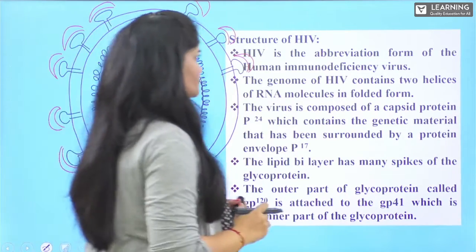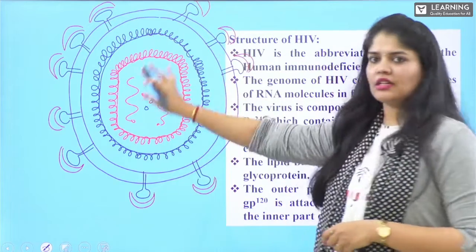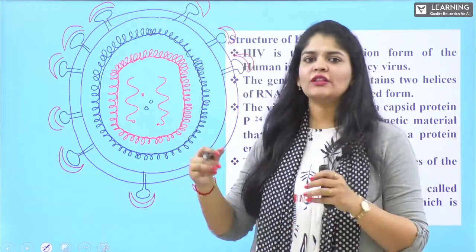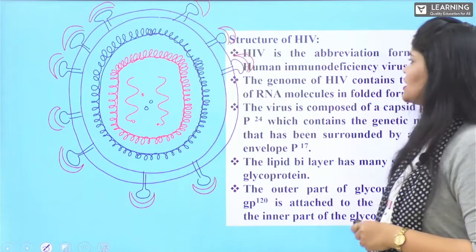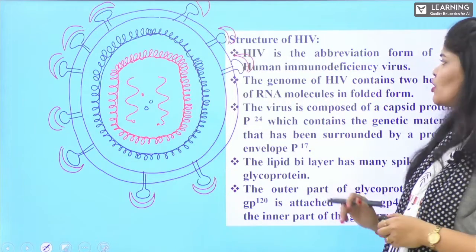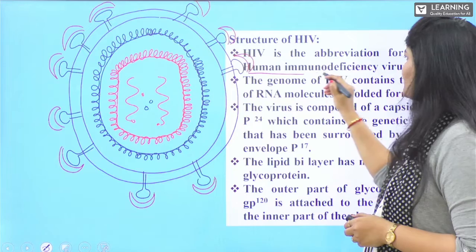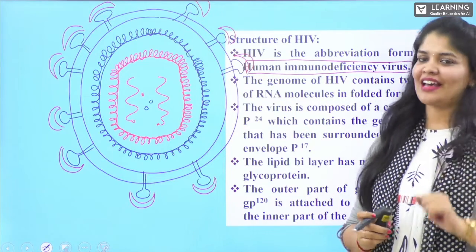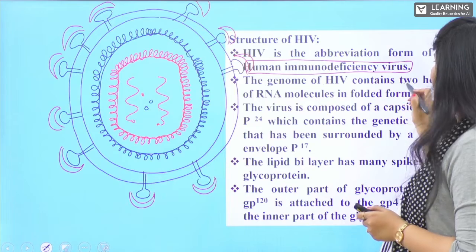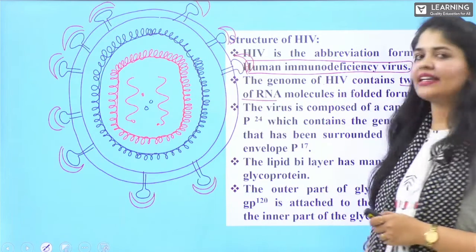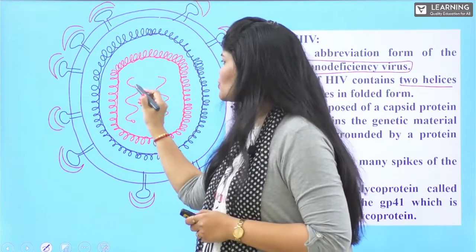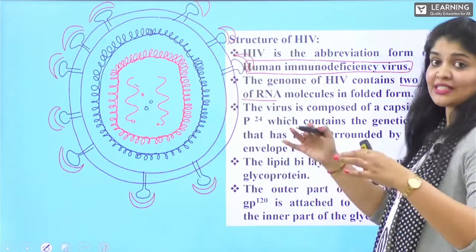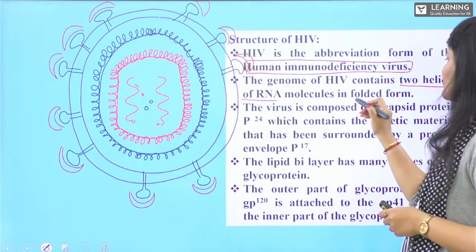So look here, this is what the structure of HIV looks like. Let's discuss the parts present in the HIV structure. HIV is abbreviated as human immunodeficiency virus, as we already know. The genome is made up of RNA. The genome of HIV contains two single-stranded RNA molecules in a folded form, enclosed within the envelope.